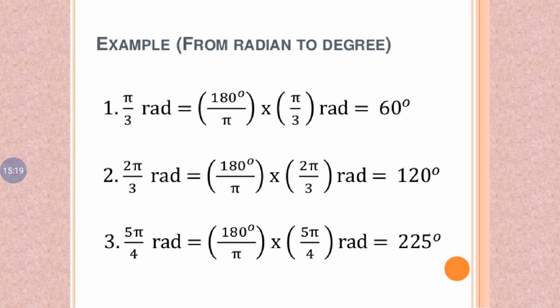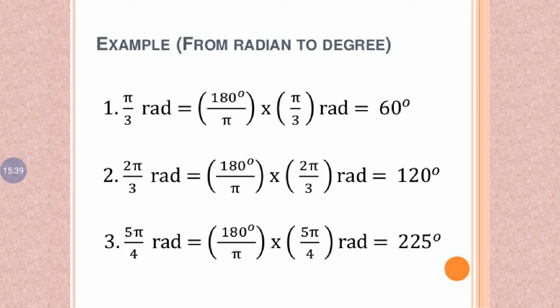Example, radians to degree. Pi by 3 radians. So 180 degree by pi into pi by 3. Pi is cancelled. 180 degree divided by 3, we get a value of 60 degree.